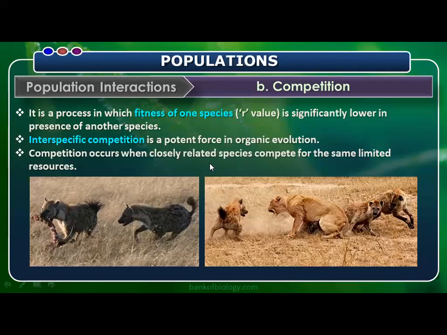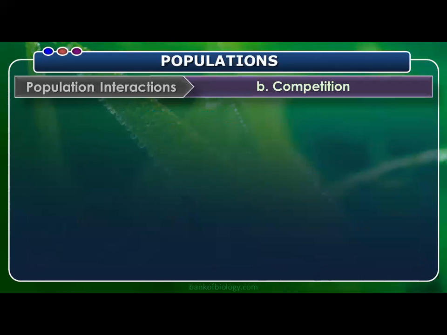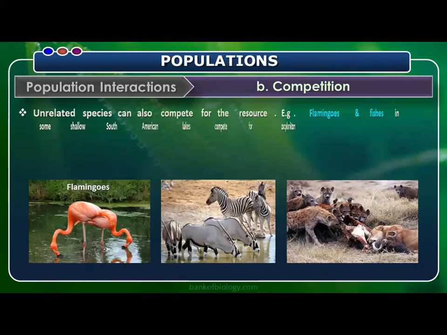Competition occurs when closely related species compete for the same limited resources. That means if two species want the same food and the same accommodation, they fight each other. Those who win, we say nature selected them: natural selection. So competition has much importance in the evolutionary aspect.